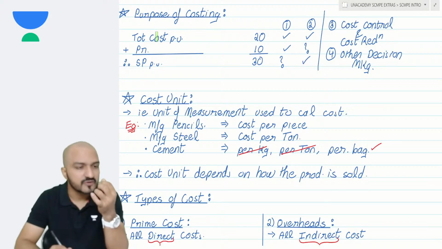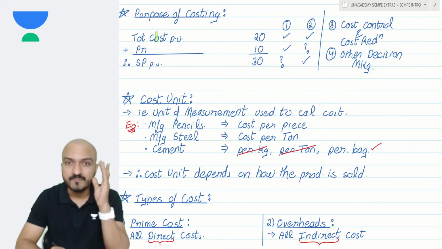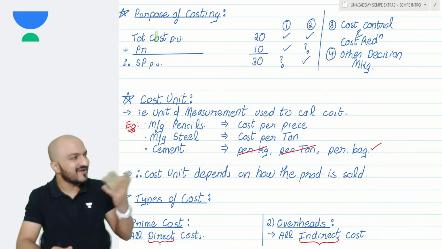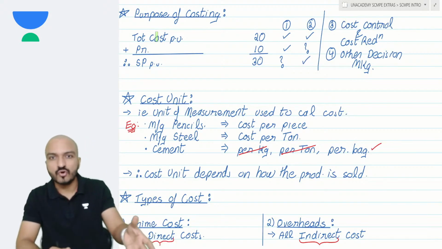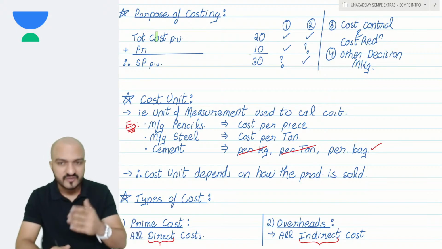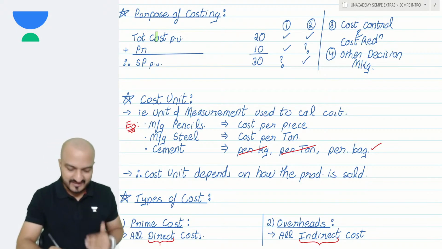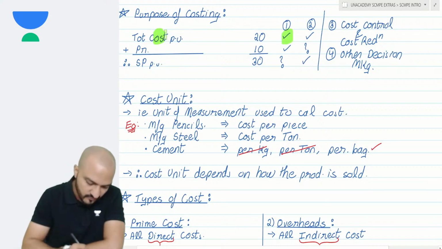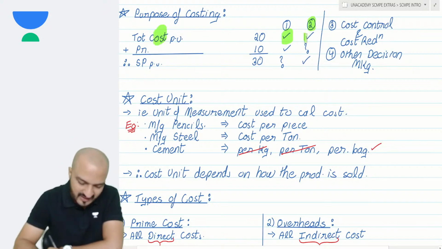Well, beginning of the year, do you know your actual cost at the beginning of the year? No, you never know the actual cost at the beginning of the year. You will come to know at the end of the year after spending that cost. At the beginning of the year, what you know is an estimate. So yes, my cost over here is based on estimate. Second purpose, you calculate cost so that you compare it with selling price to decide the profit.